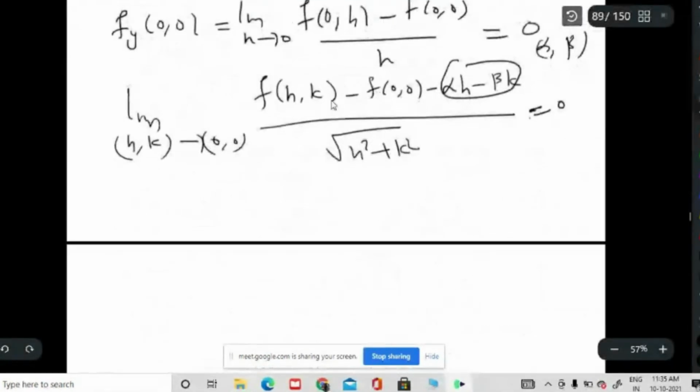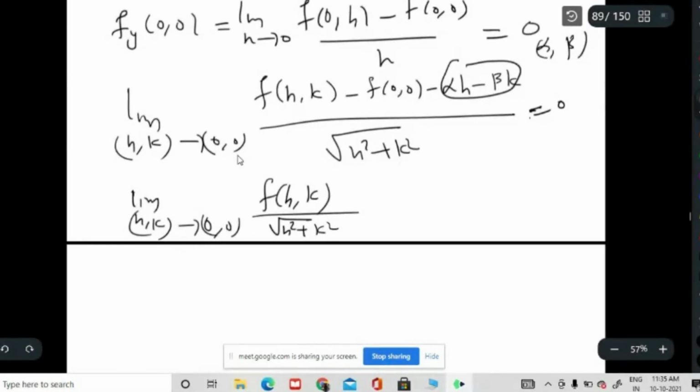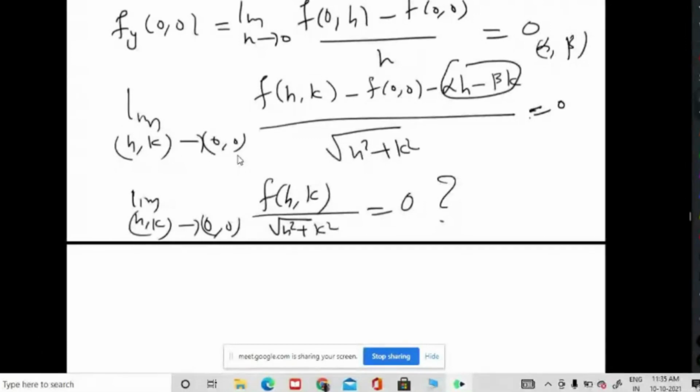So the only thing we wanted to look at is whether this limit, as (h,k) tends to (0,0), of f(h,k) by root of h square plus k square, is 0. This is the question. If it is 0, then the derivative exists, and the derivative is 0 itself. So that is the problem.